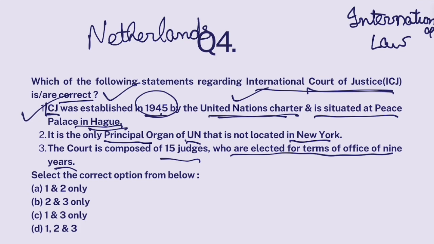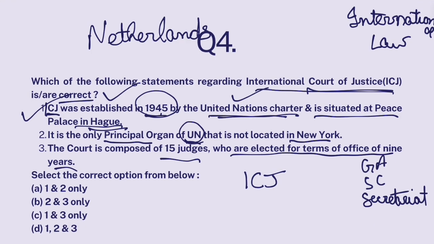Now, United Nations has various principal organs, 6 in total. For example, General Assembly is 1, Security Council is 1, Secretariat is 1. All right, so it has 6 principal organs. Out of these 6 principal organs, one is International Court of Justice. Now, all the other 5 principal organs of United Nations have their headquarters at New York, except International Court of Justice, which has it at Hague. So this is also correct.